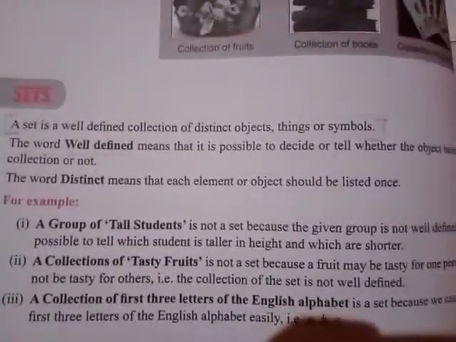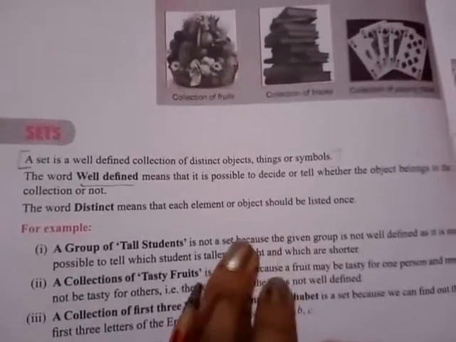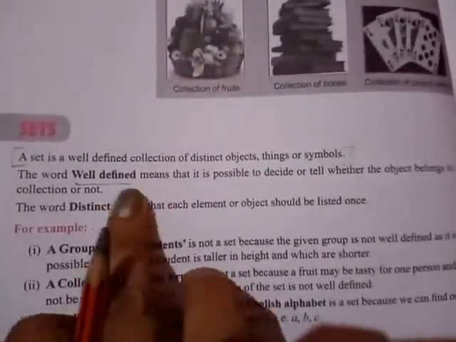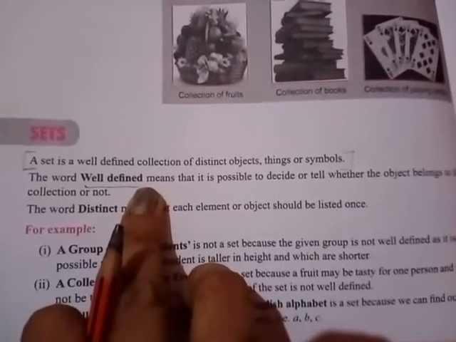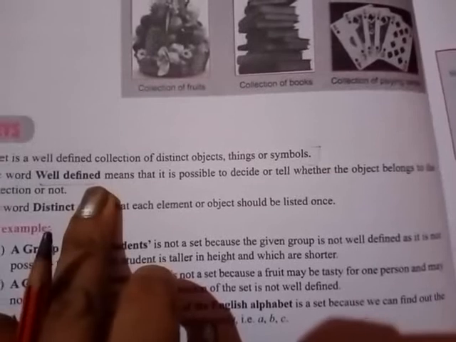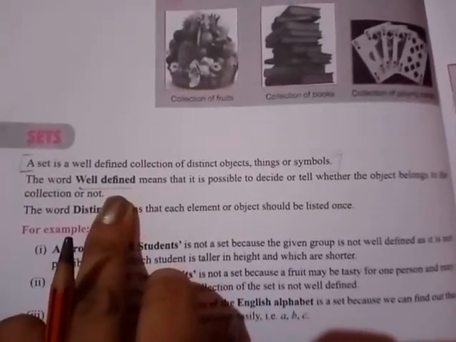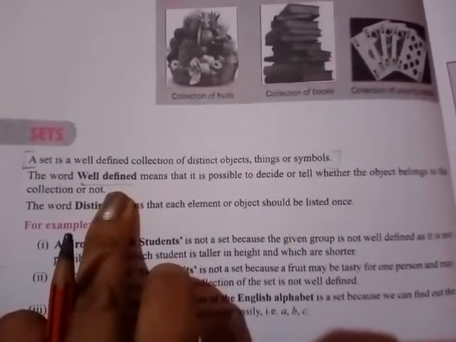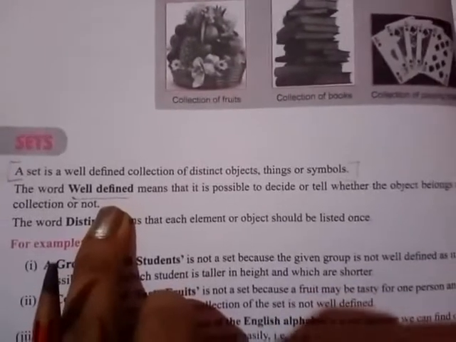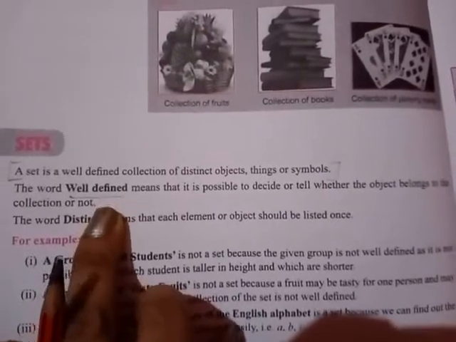word well defined means it is possible to decide or tell whether the object belongs to the collection or not. There should be a proper description of any group or collection, so that we may decide whether that thing or object belongs to the collection or not. If there is proper information, then we can say that it is a set. Otherwise it is not a set, because it will not be well defined.